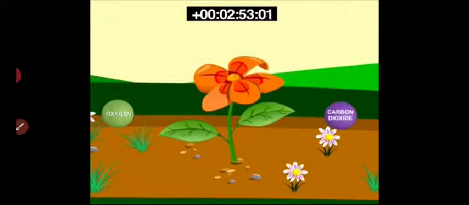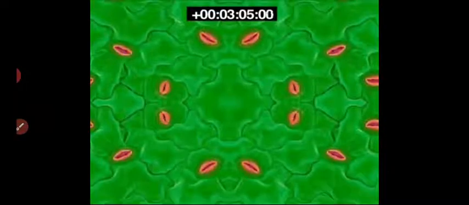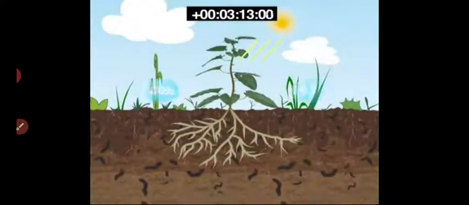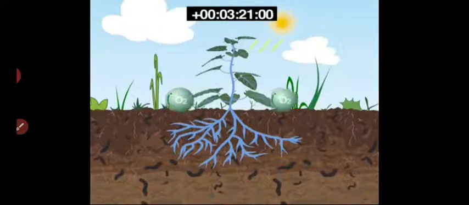In plants, there are two types of respiration, which differ in the daytime and the nighttime. The respiratory parts are the pores present in the leaf, which are called stomata. Through the pores, the air is exchanged. During the daytime, in the photosynthesis process, carbon dioxide is taken in and oxygen is released.